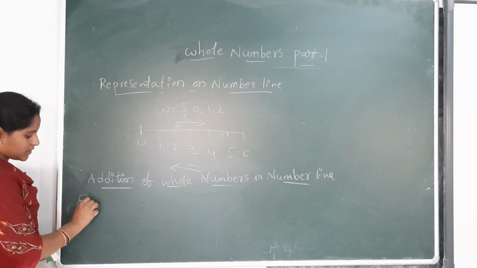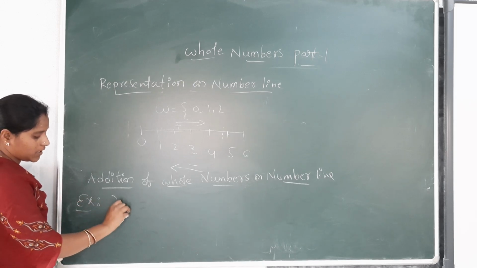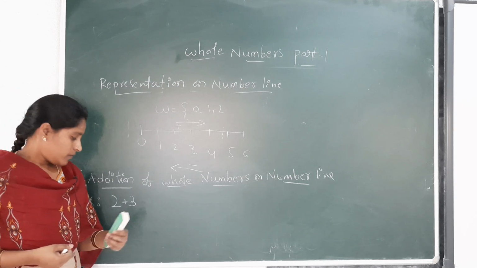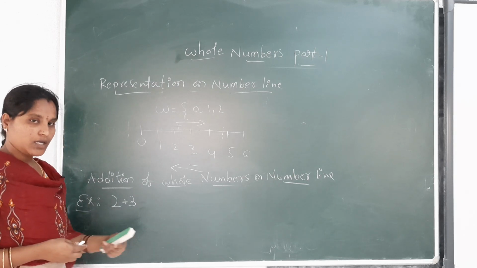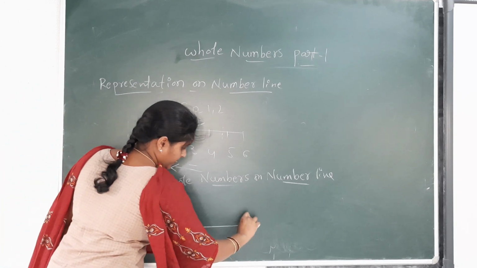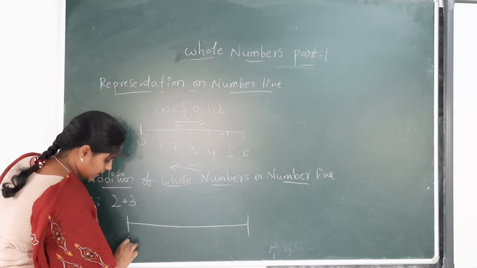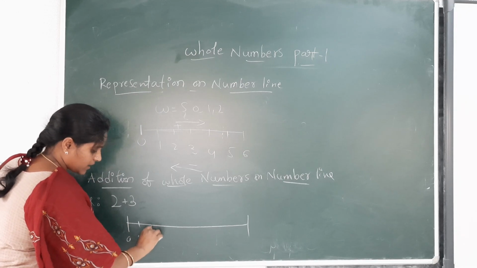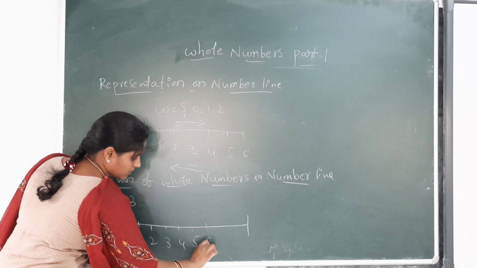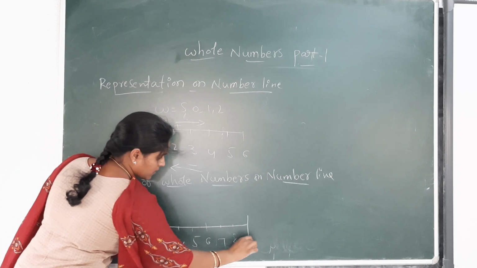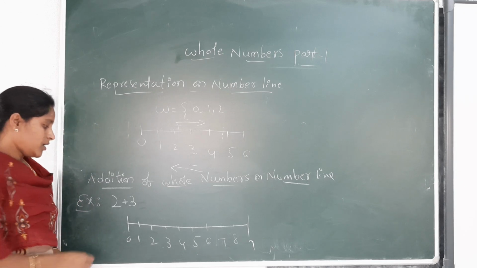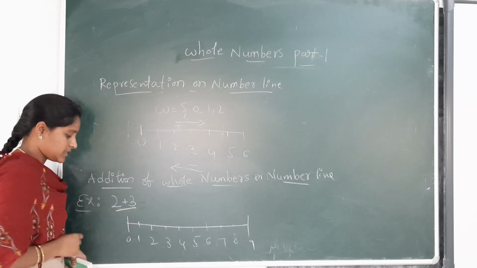Let us consider one example here. For example, 2 plus 3. We have to add 2 plus 3 on the number line. First, what do we have to do? First, draw the number line. Draw the line, starting from 0. Keep marking with equal distance.